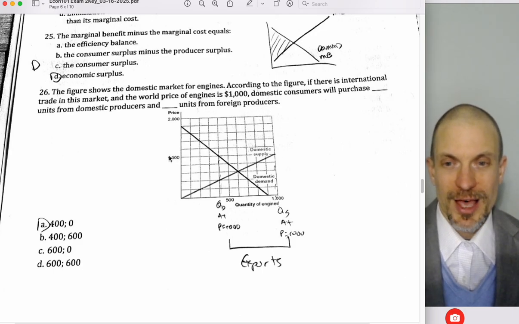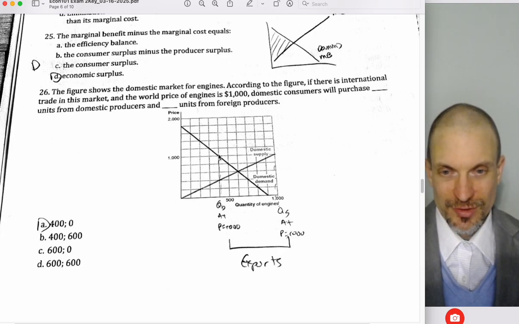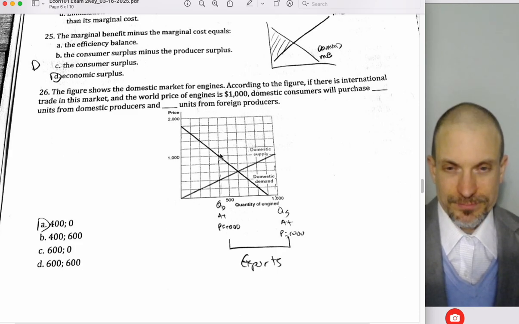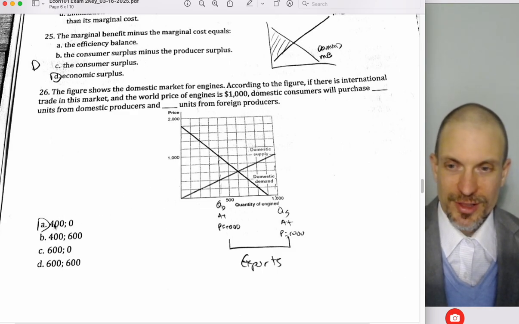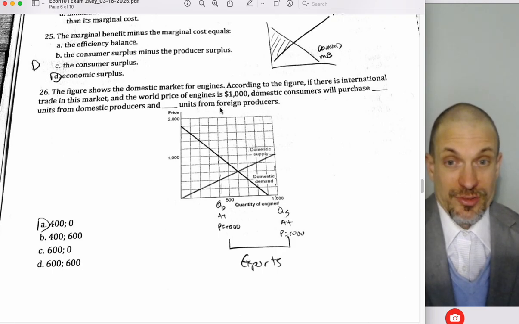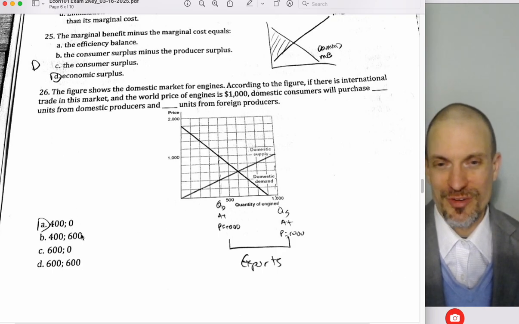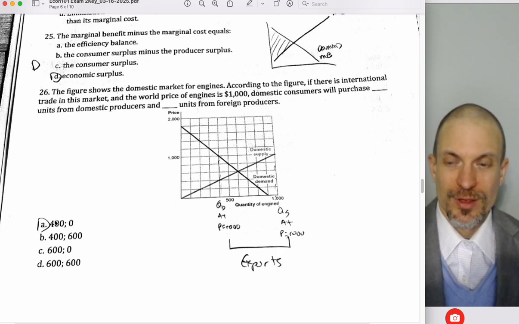So the quantity supplied at the price of $1,000 is way out here. The quantity demanded at the price of $1,000 is only right here. It looks like 400. And so they will purchase 400 units domestically, that are produced domestically, and then they're not going to import any. It's going to be zero from foreign producers because this is an export situation. So we get zero actually for free. So they're only going to purchase 400 units.